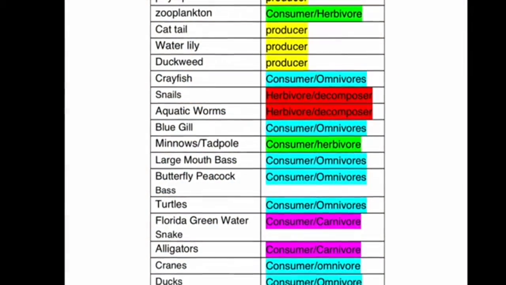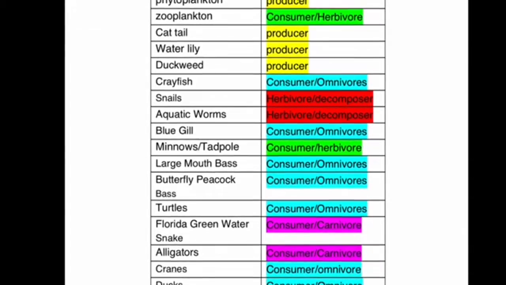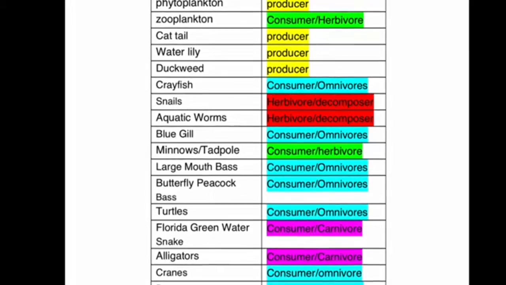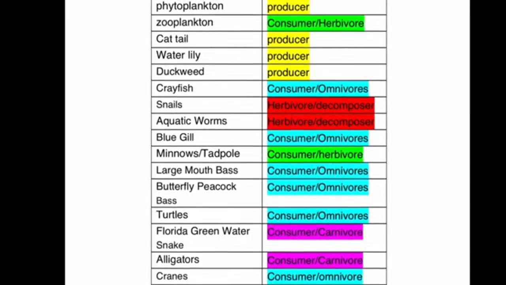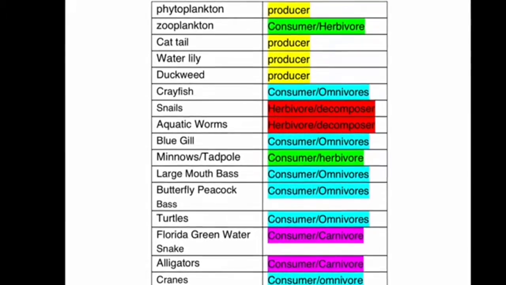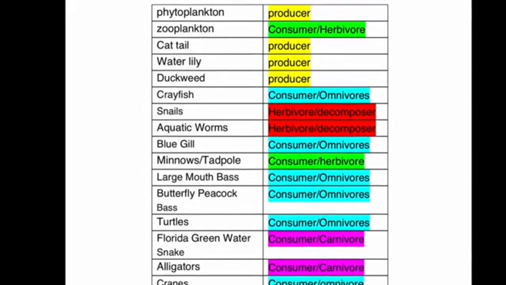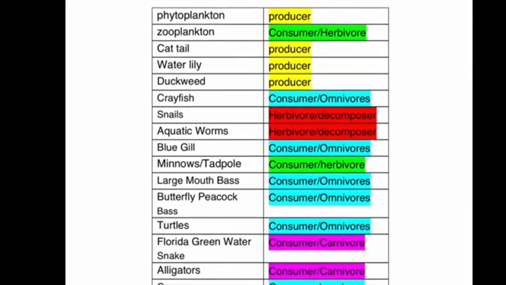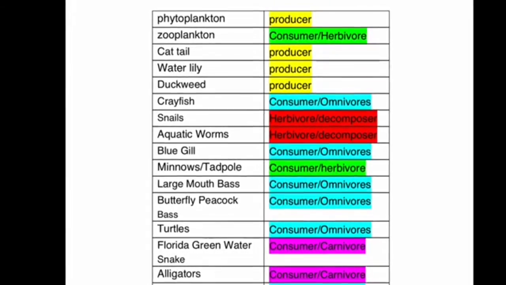Hello. Firstly, we'll be going through this chart. On this chart, you can see in the Florida lake ecosystem, main producers include phytoplankton, cattail, water lilies, and duckweeds. Now, the things that consume these producers are zooplankton, crayfish, snails, aquatic worms. Sometimes bluegills and tadpoles consume these as well.